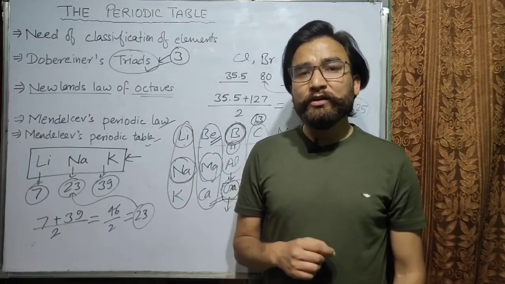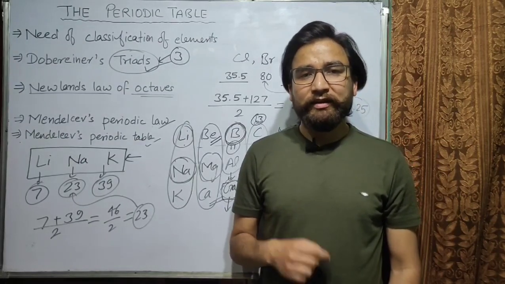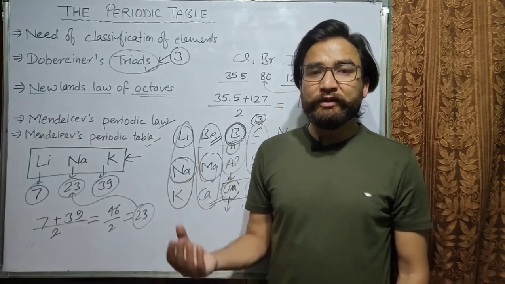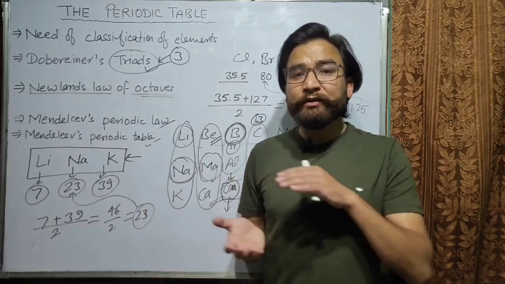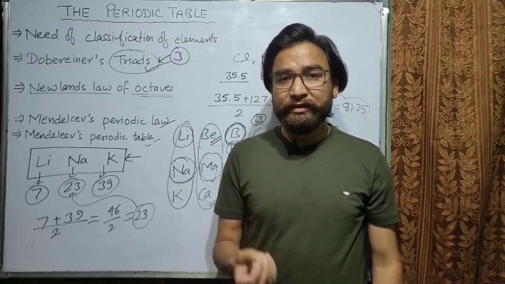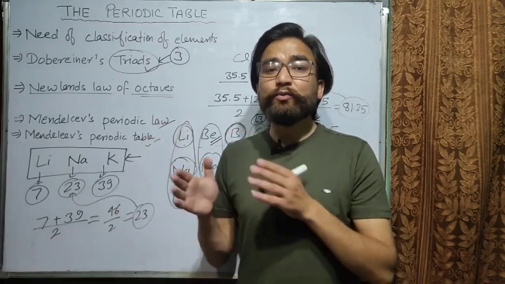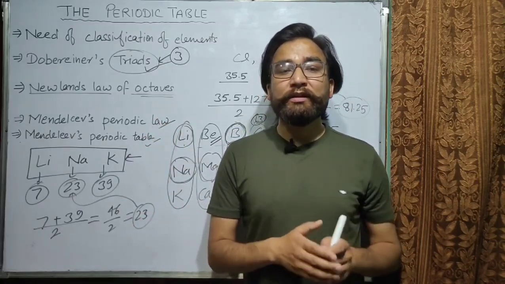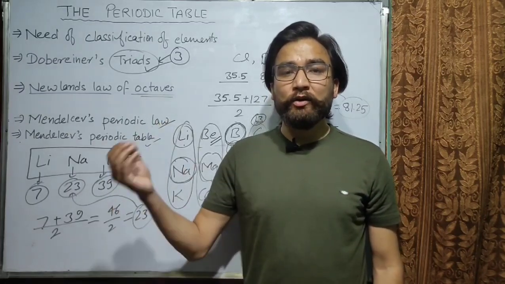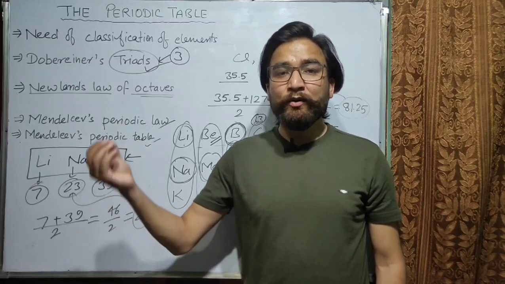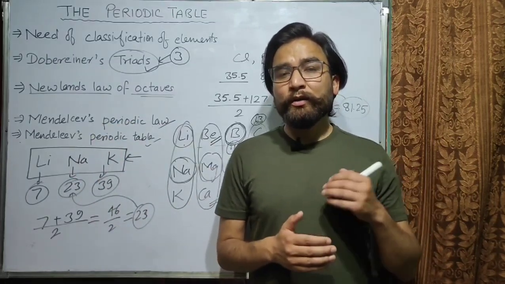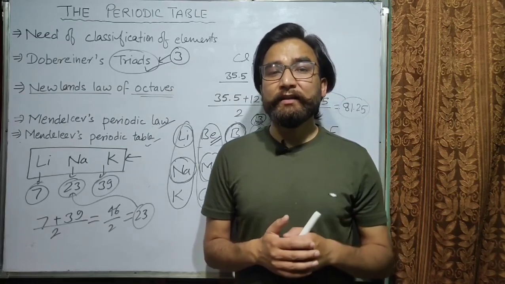Let's see what were the features of Mendeleev's periodic table. In Mendeleev's periodic table, there were 7 horizontal rows, called periods, and there were 9 vertical columns, called groups. These 9 vertical columns or groups were named from 1 to 8 and then the 0 group. This is how Mendeleev classified different elements.